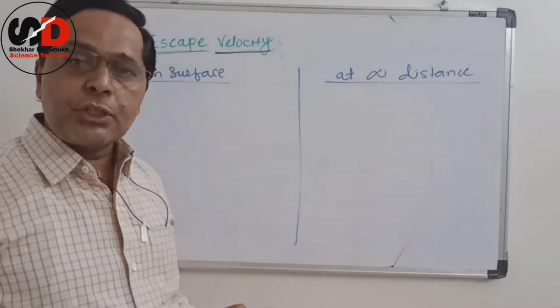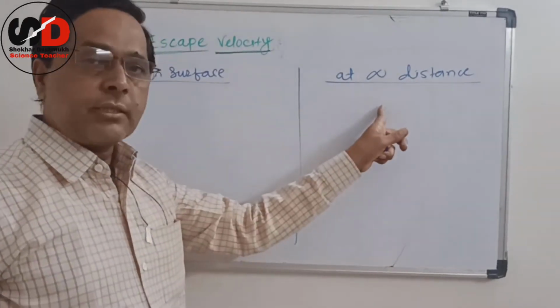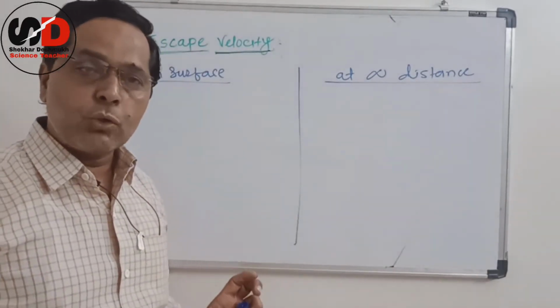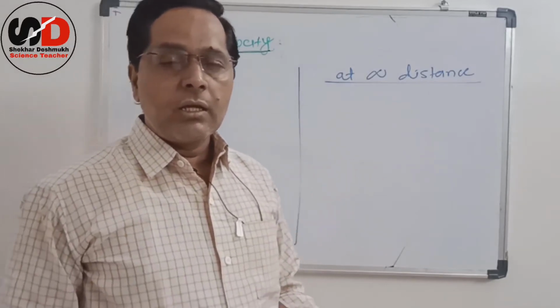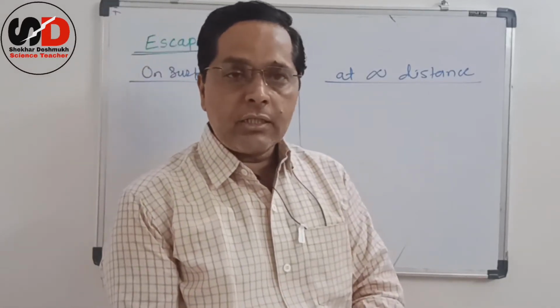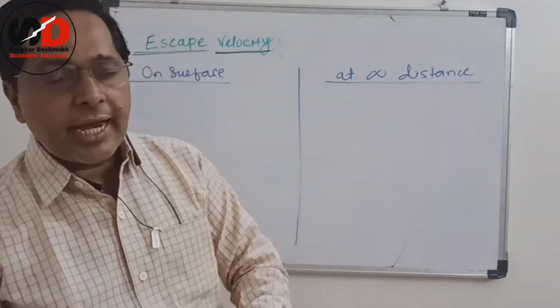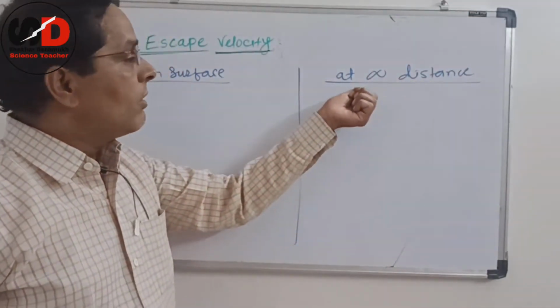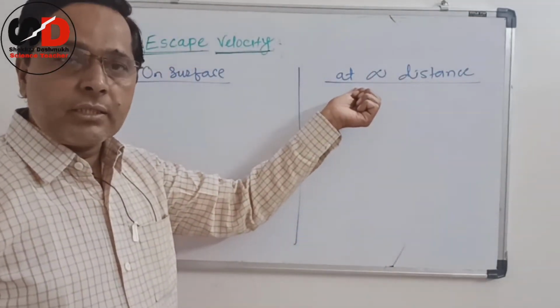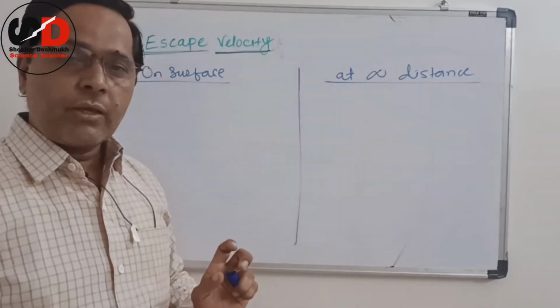By the law of conservation of energy, these two energies must be equal because we know the total energy gets conserved. The total energy on the surface of earth is converted into the energy at infinite distance. So they must be constant.